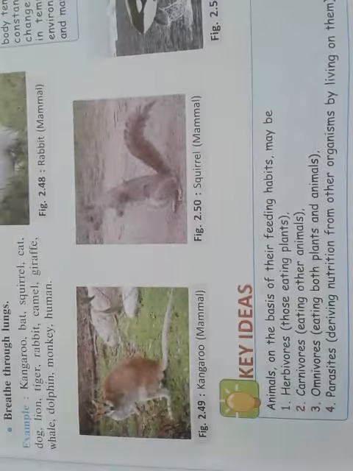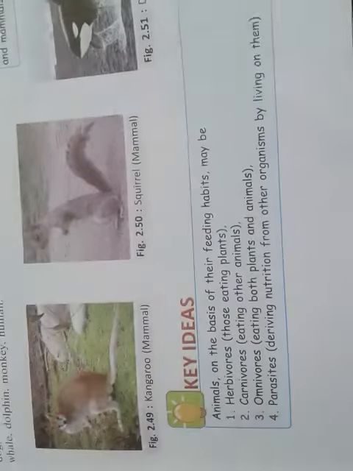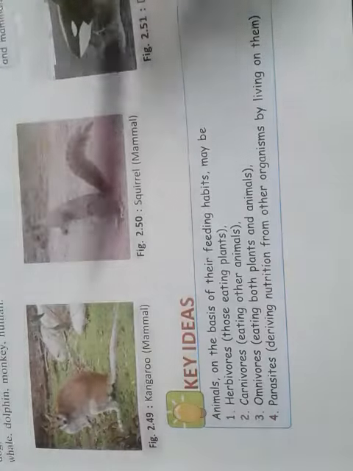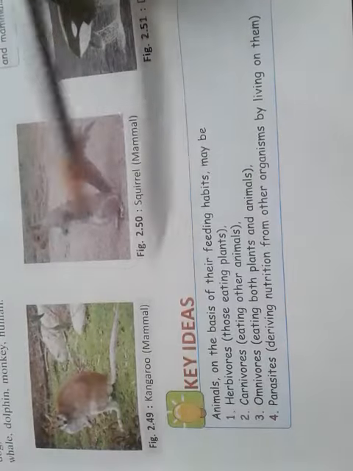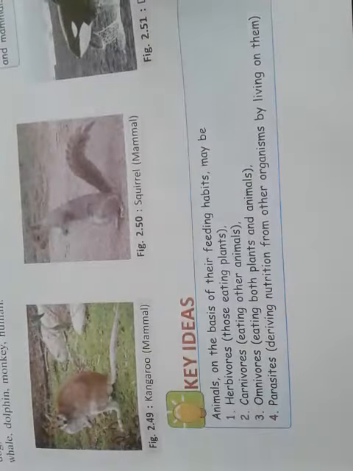One is herbivores, second is carnivores, third is omnivores, and the fourth is parasites. So one by one I will discuss these. First of all, herbivores. Herbivores are those that eat only plants, like your rabbit and grasshoppers. So these are examples of herbivores. That means they take only plants.